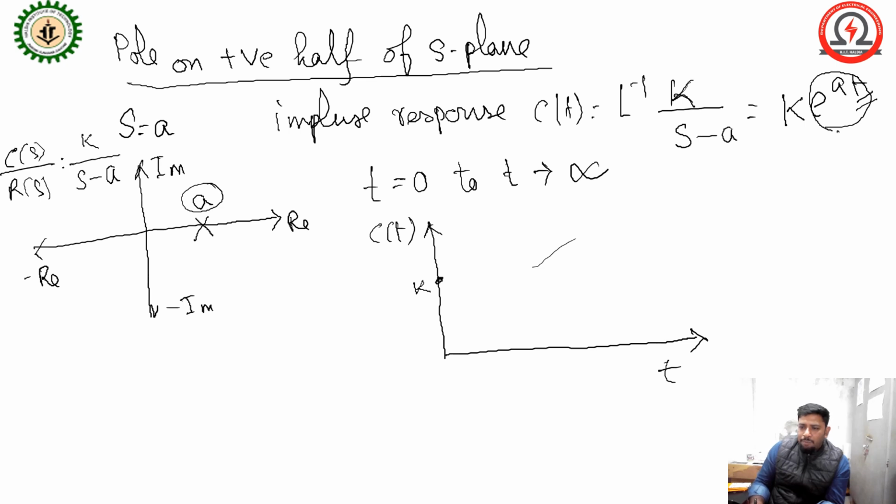So the response will be of this nature. It doesn't tend to 0. As t goes to infinity, your response also goes to some infinite value. Okay, so that time your decision will be that the system is unstable.